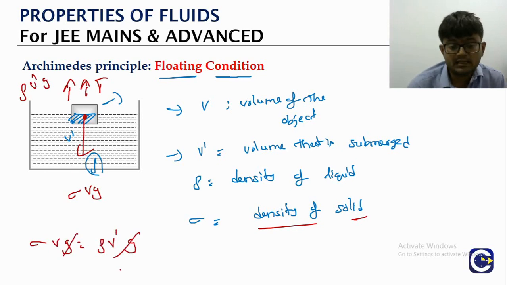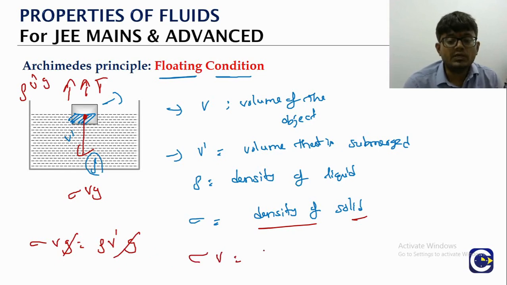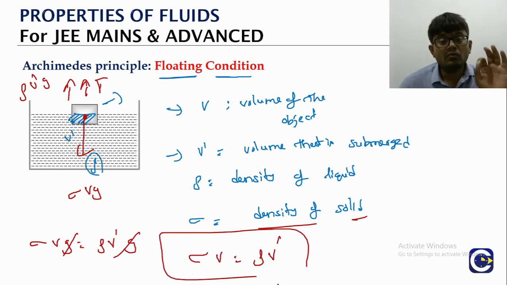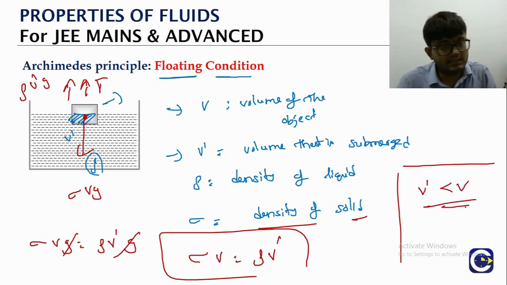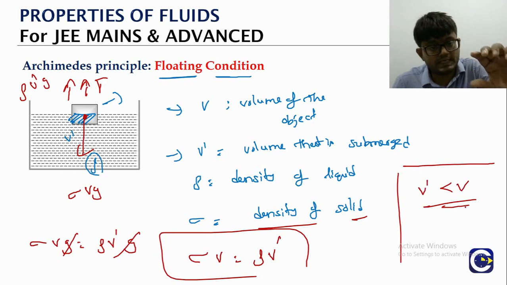g gets cancelled. So from here, look at this now. Sigma into V should be equal to rho into V dash. Now, partial submerging means V dash will be less than V, because V dash is the volume that is submerged. Then only we will say it is floating.